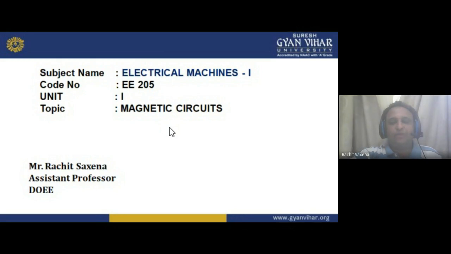The intensity is mmf per length, that is, how much magnetomotive force we find in a length. So there are two things: magnetic flux density, denoted by B, and magnetic field intensity, denoted by H.